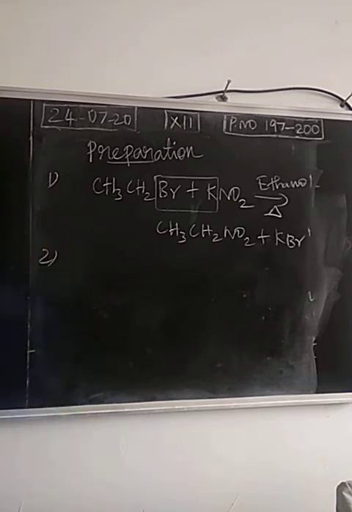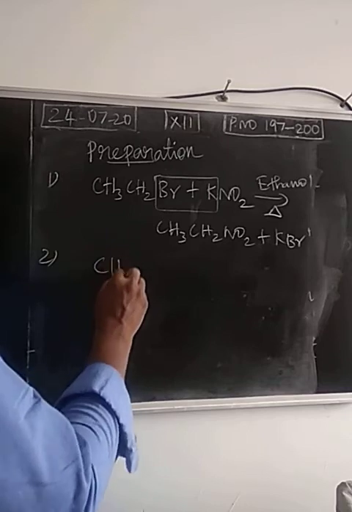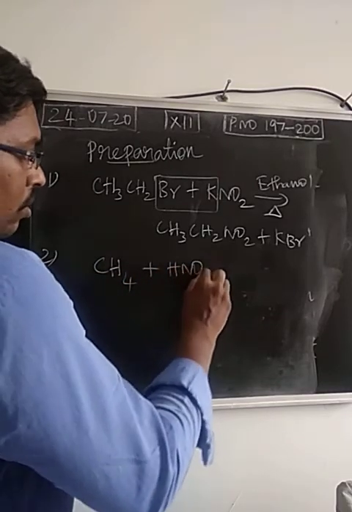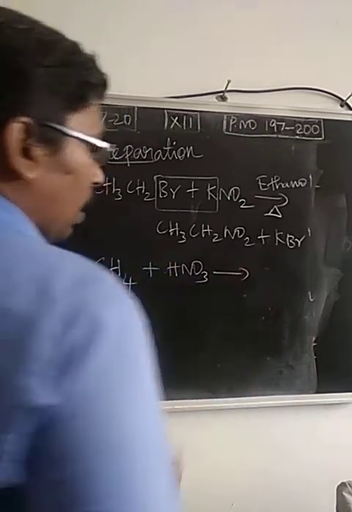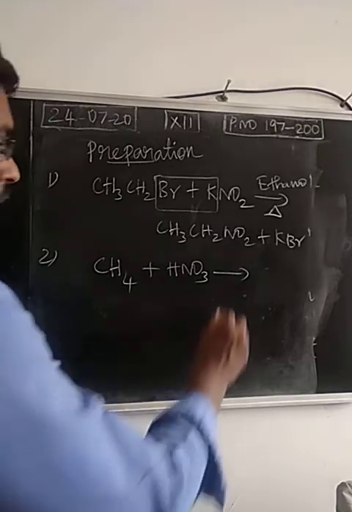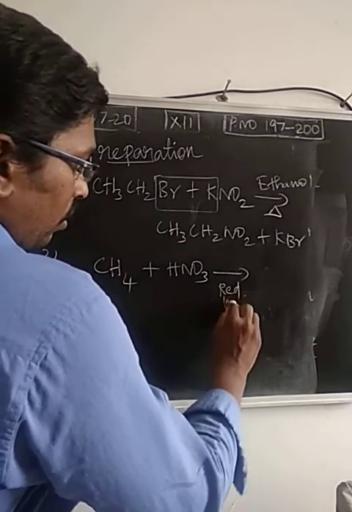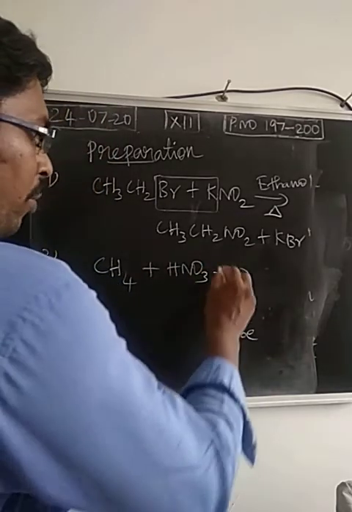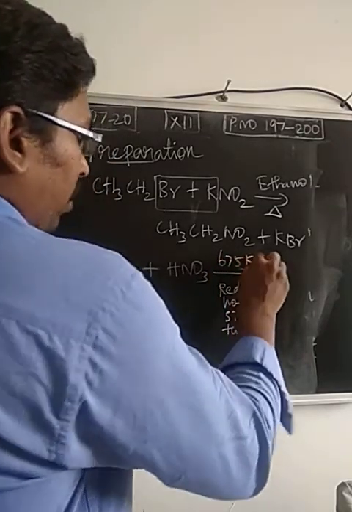Then in the large scale manufacturing process, or industrial preparation, we take a mixture of gases, alkane and nitric acid. So two gases are taken. This gas mixture is passed into a red hot silicon tube where we maintain a temperature of 675 Kelvin.